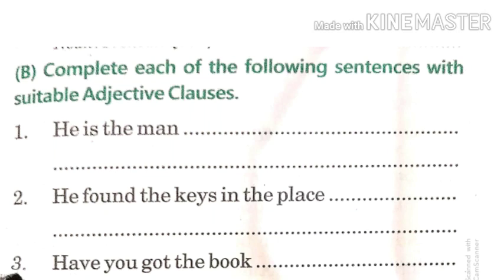Second, he found the keys in the place. Where? Now you have to give the answer. Where the squirrel hides her nuts. Or any other answer beginning with where. Third, have you got the book? Now again you have to complete. You can use the word that you wanted. Okay, so this way you have to complete your sentences, children.